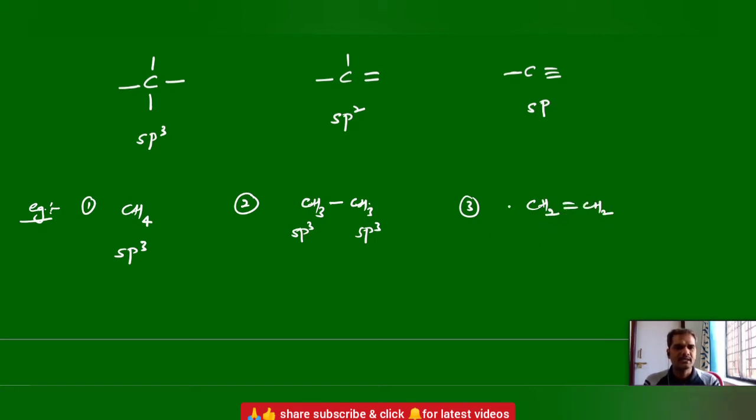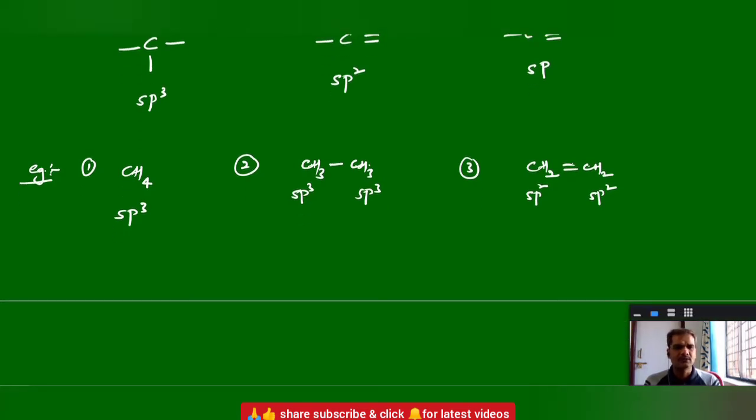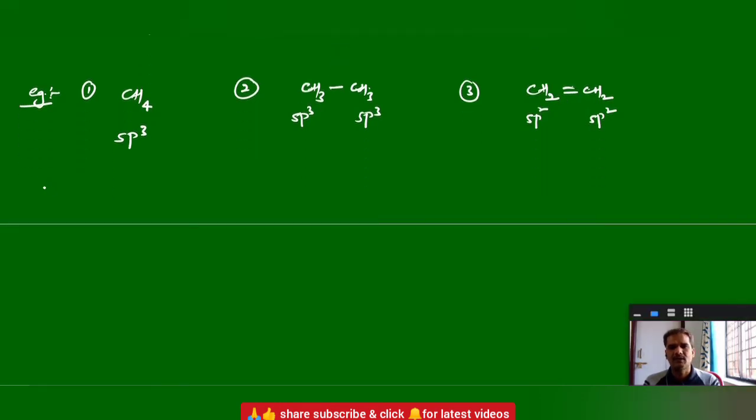Let me take ethylene here. This carbon has 1 pi bond. If it is 1 pi bond, we can say that it is sp2 hybridization. This carbon also has 1 pi bond, so this is also sp2 hybridization. So whatever the number of carbons present in a given compound, we have to give the hybridization for each and every carbon atom. We have to assign for everything.